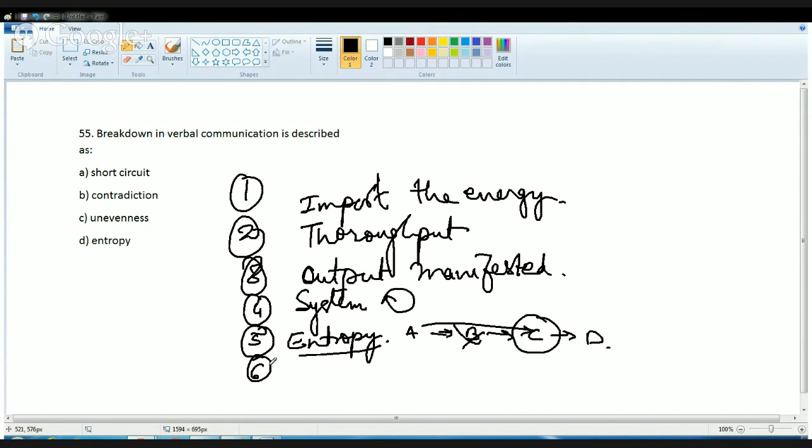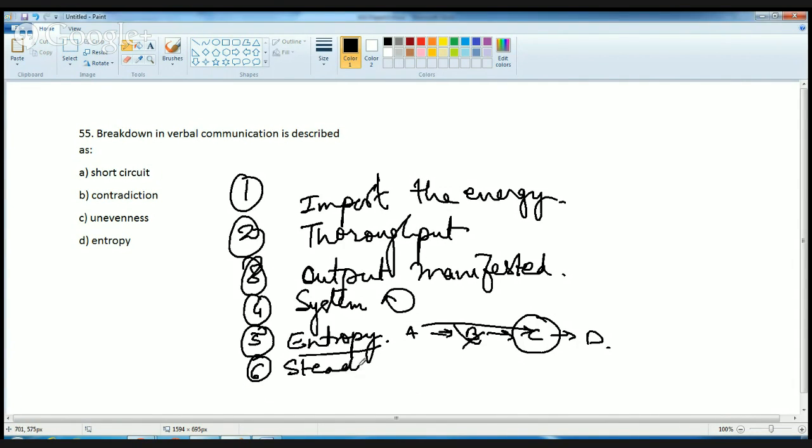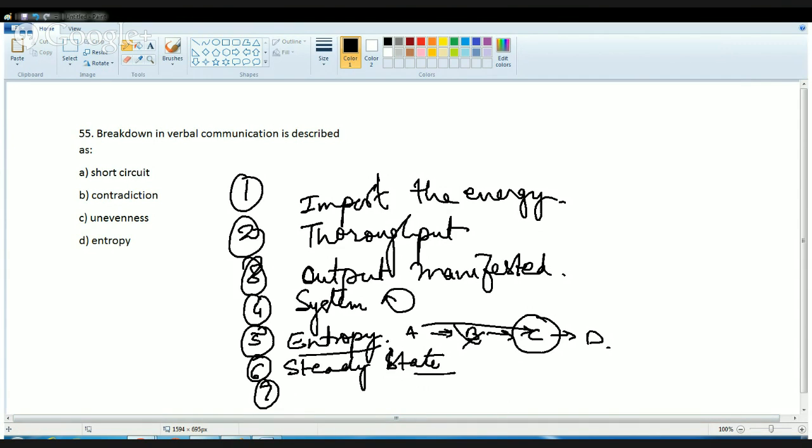So that is entropy. Then comes the steady state or homeostasis. Steady state or homeostasis talks about equilibrium in the communication that is established. The next stage in verbal communication is negative feedback.